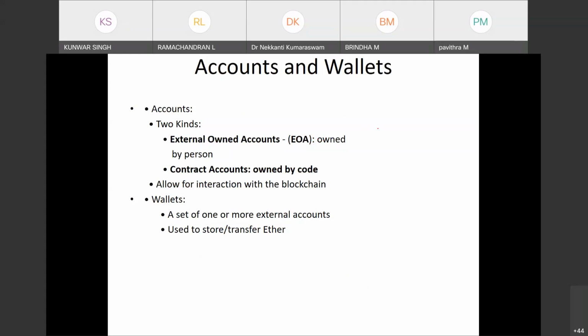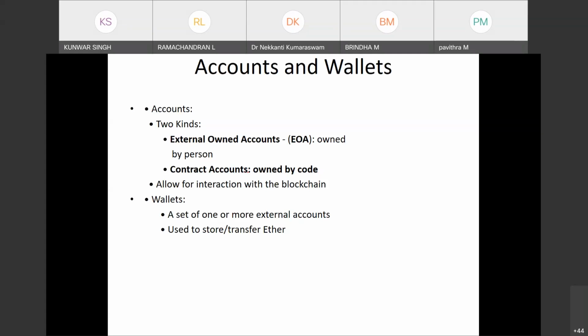So the addresses which we have discussed just now. My address is this one. I have one address. Those are called externally owned accounts. Then the contract account is owned by the code. The smart contracts also have an account. So you can transfer money to the contract, and that will be stored in the contract account.